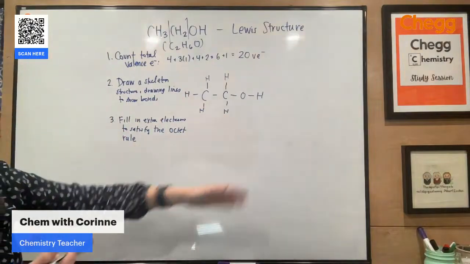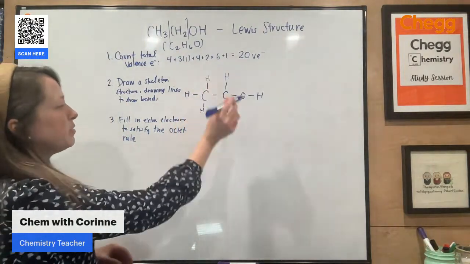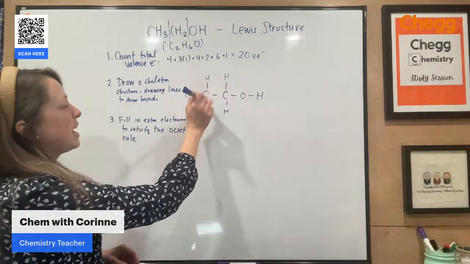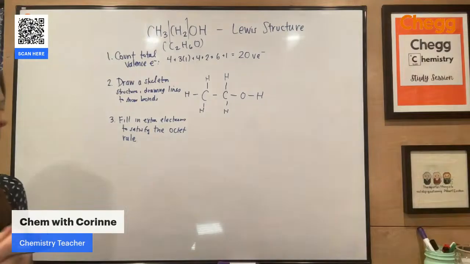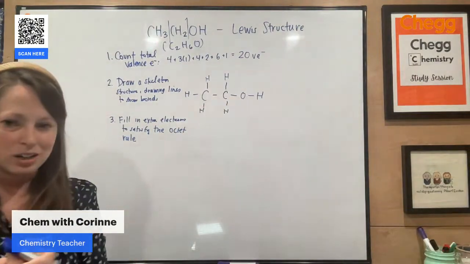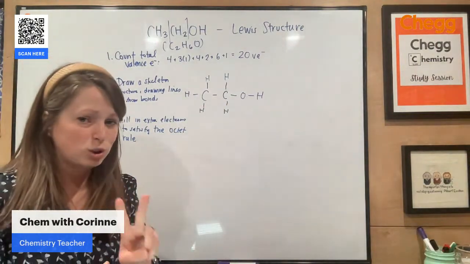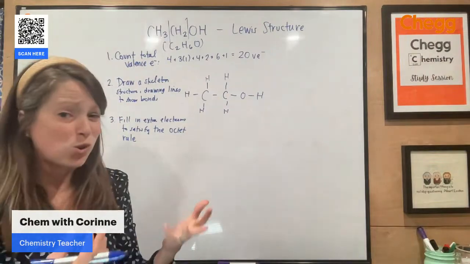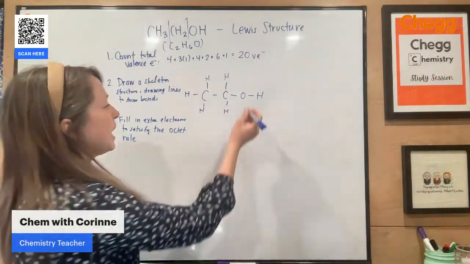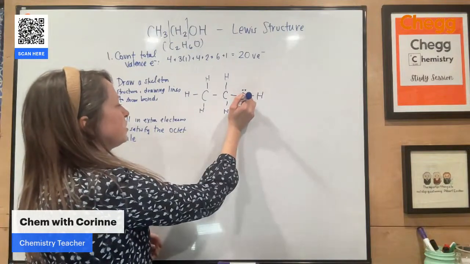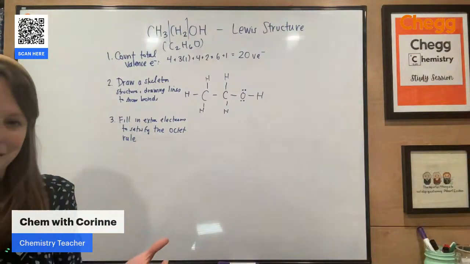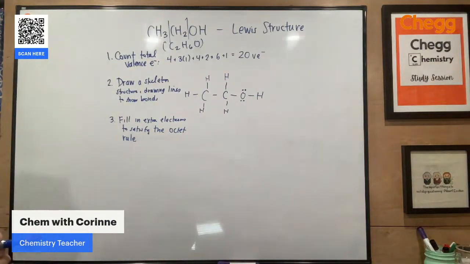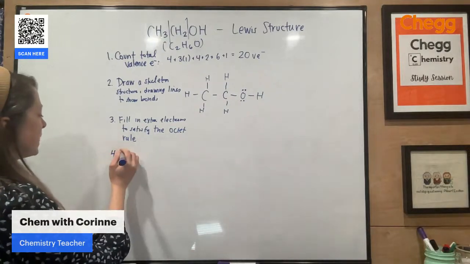So I'm just going to run through and count. Hydrogen has its 2 in all of these spots. Hydrogen looks good. Carbon has 2, 4, 6, 8. 2, 4, 6, 8. Both of my carbon atoms look good. But what's missing around the oxygen? Right now, the oxygen has only 2 bonds. That means it only has 4 electrons technically. So I'm going to have to draw in those lone pairs, the extra electrons that are not shared in a bond. Those lone pairs are going to go above and below oxygen. Now, the last step is I'm just going to double check my total.